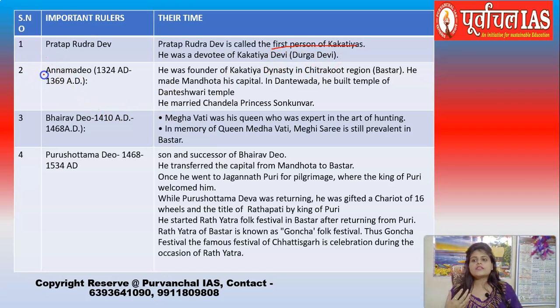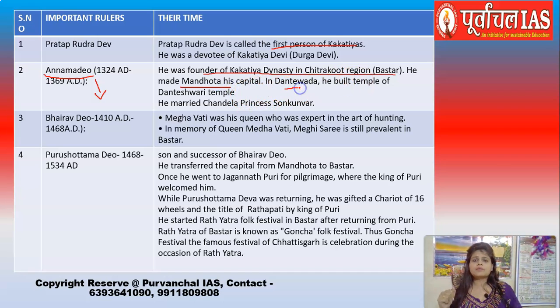Okay. The important ruler here is Anamdev. I talked about Anamdev when I was discussing the regional dynasty part 2, where I taught you the Chindaknag dynasty. In the Chindaknag dynasty, there was a ruler Harish Chandra Dev, who was the last ruler of the Chindaknag dynasty. Anamdev defeated that ruler and ended the rule of Chindaknag, and he established what is known as the Kakatiya dynasty, and that is why he is considered to be the founder of the Kakatiya dynasty in the Chitrakoot region, Bastar. And he made Mandhota in this region of Bastar his capital.